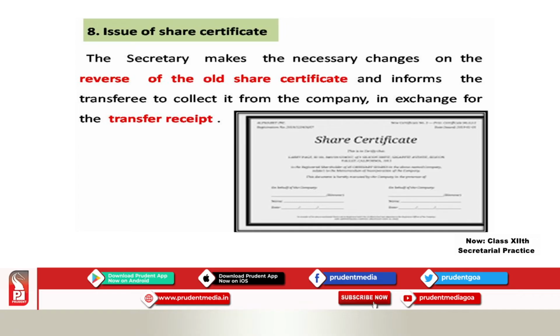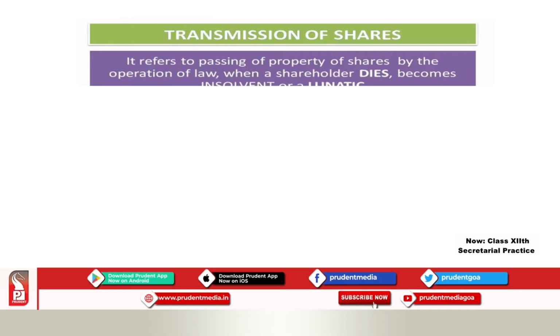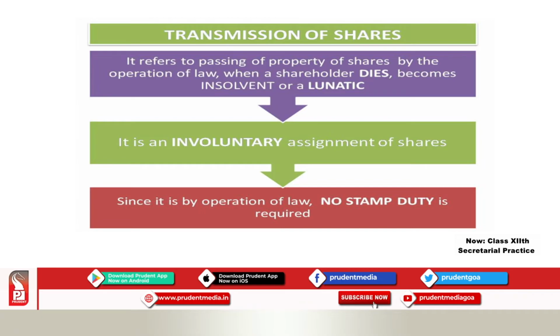That is transfer. Now, we are going on to the next, transmission of shares. Let me tell you, transmission means what? Transmission is also transfer of shares, giving the shares to another person. But what are the circumstances? Now, you can see it refers to passing of property of shares by the operation of law. That is, when a shareholder dies, becomes insolvent or becomes a lunatic. That is when transmission takes place.